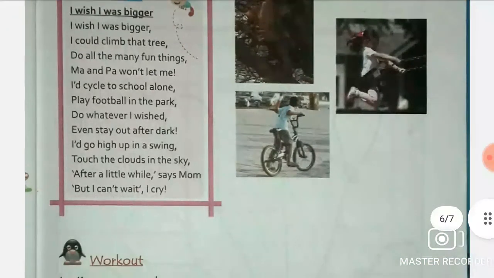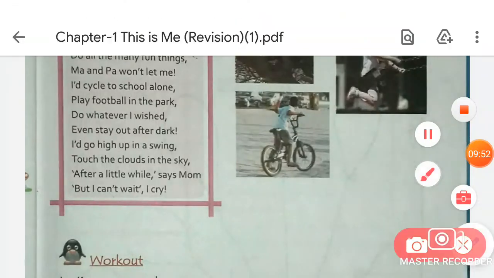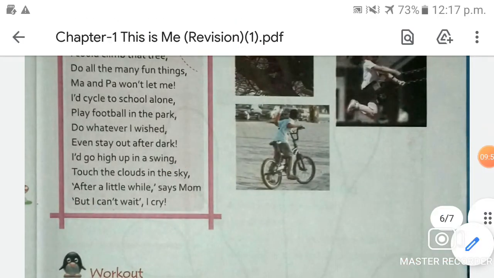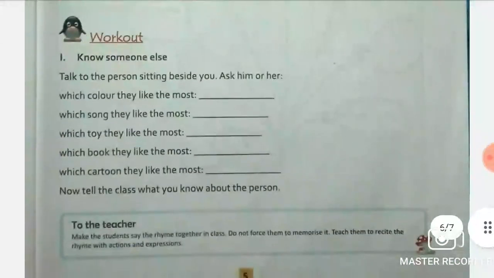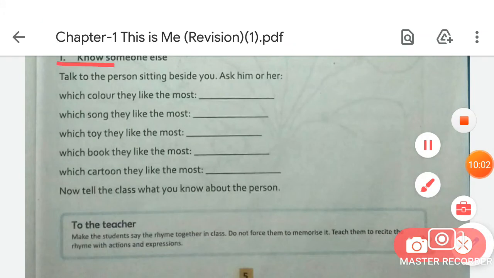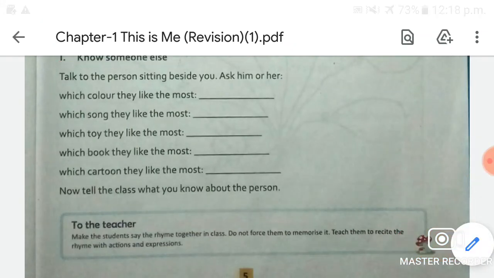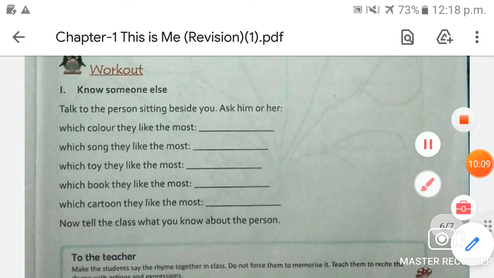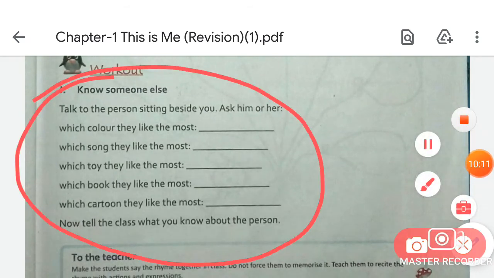Okay, so you have to sing this rhyme. Okay, students. And now the next one is Know Someone Else. Okay, so you have to complete this.